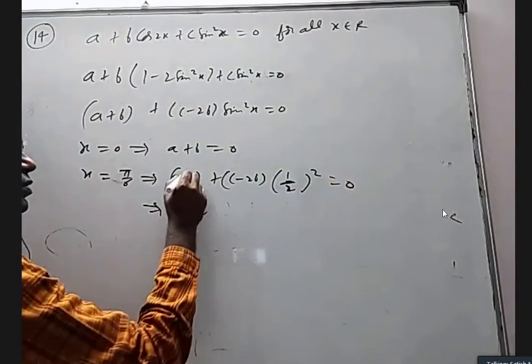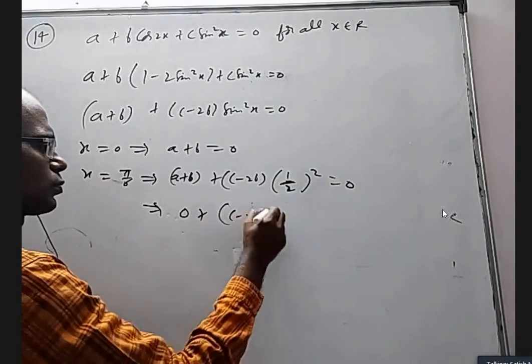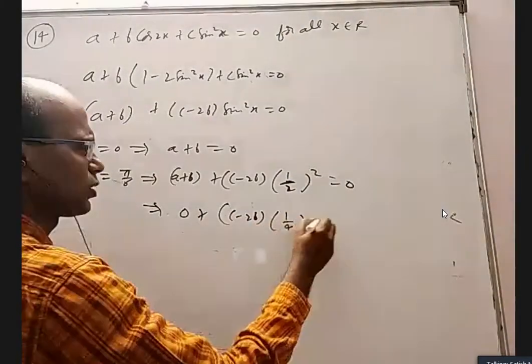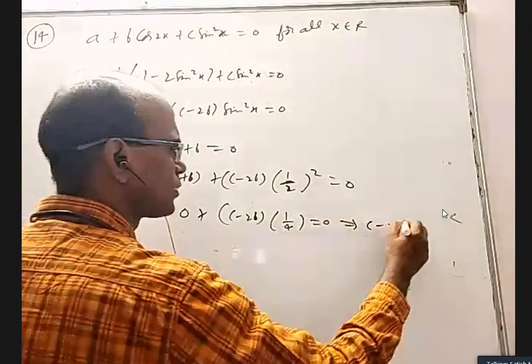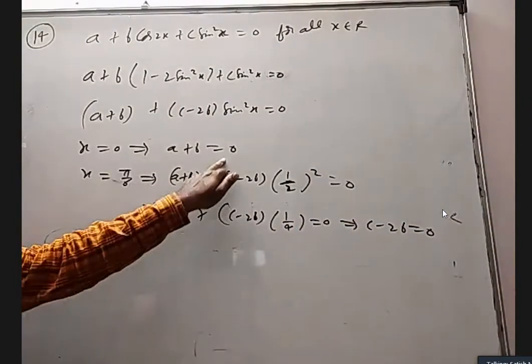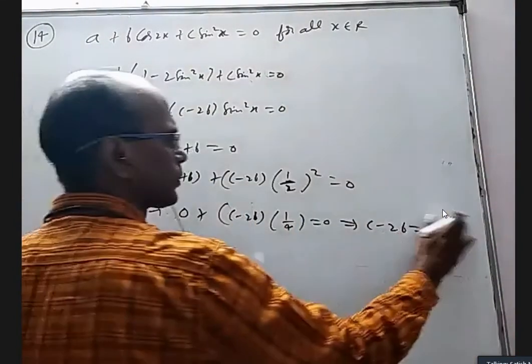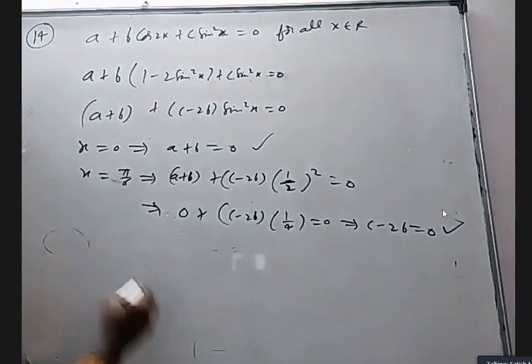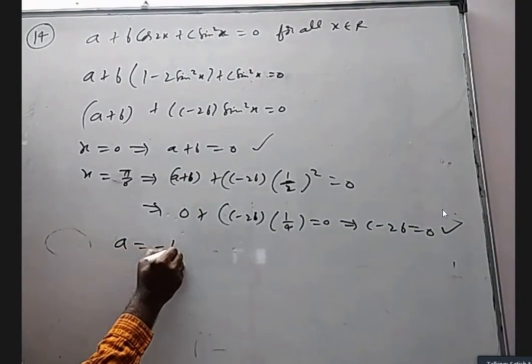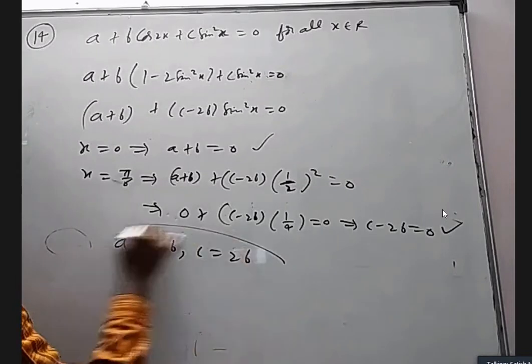But a plus b is 0, so c minus 2b into 1 by 4 is 0, means c minus 2b is 0. So a plus b should be 0, c minus 2b should be 0. From this, a should be minus b, c should be 2b, and b can be anything.